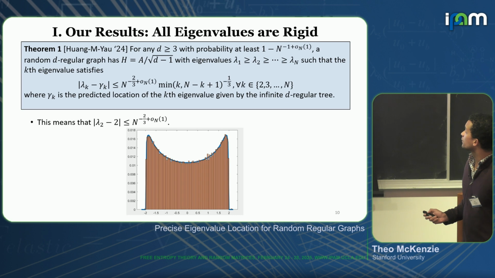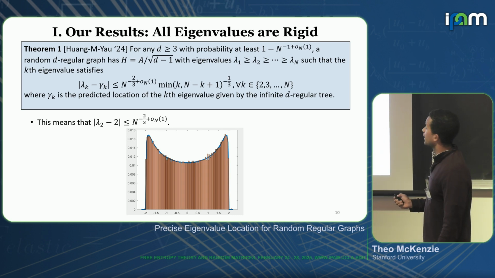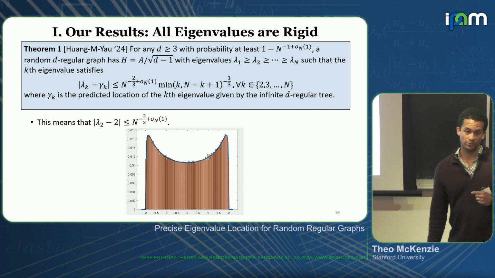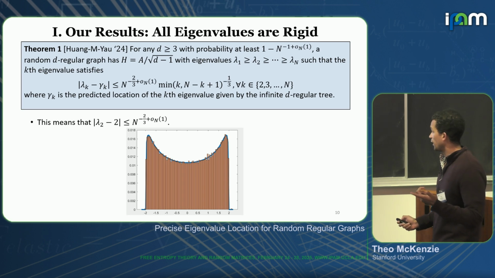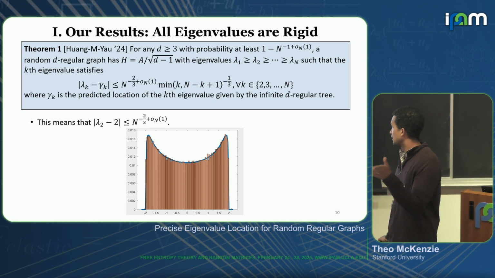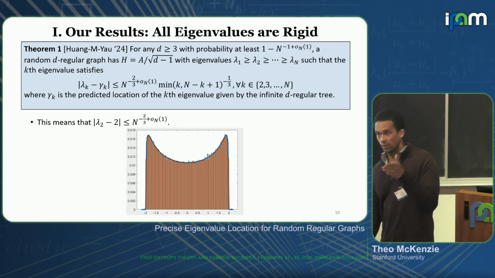So specifically, the fluctuation is like n to the minus 2/3 times this other factor that gets bigger the farther into the bulk I get. So at the edge, I get n to the minus 2/3 plus little o of 1. And for example, for lambda n over 2, this fluctuates at like n to the minus 1 plus little o of 1.